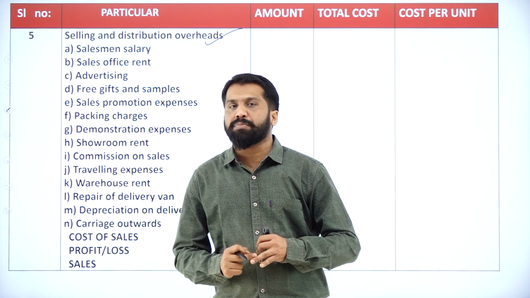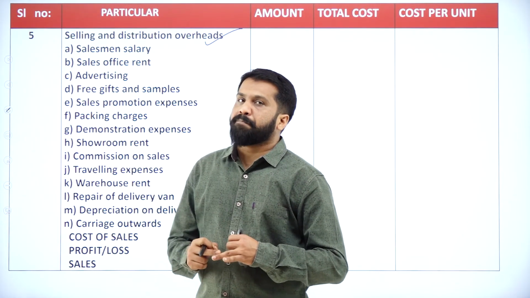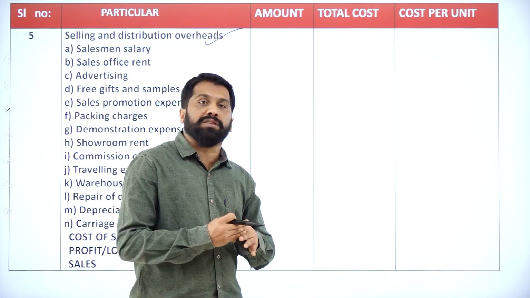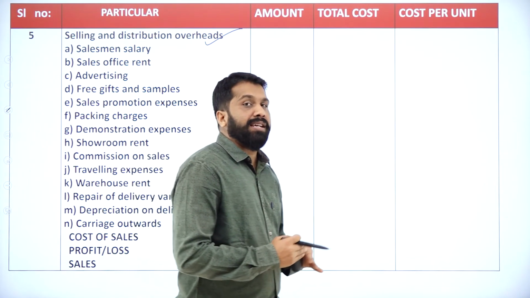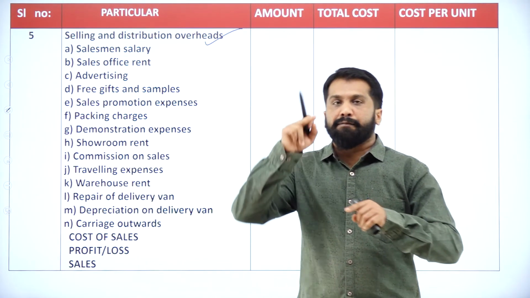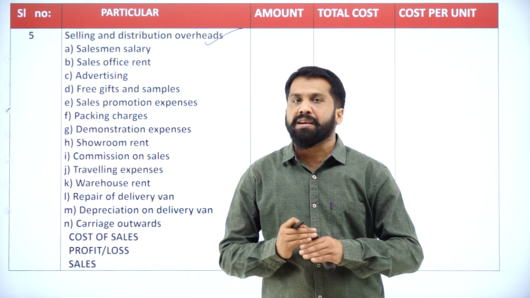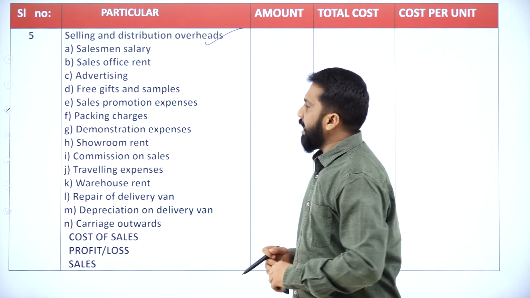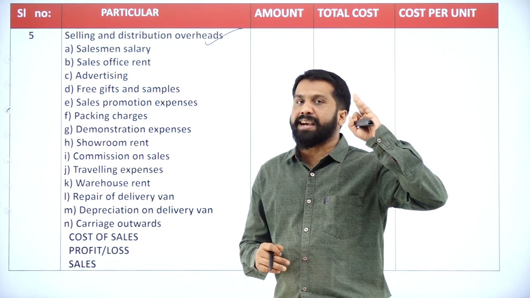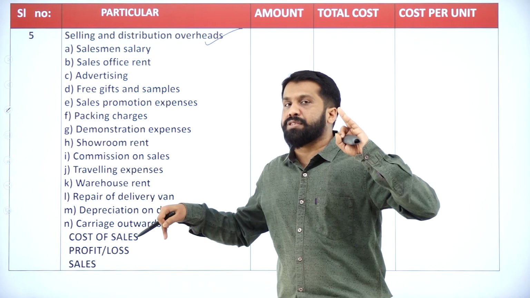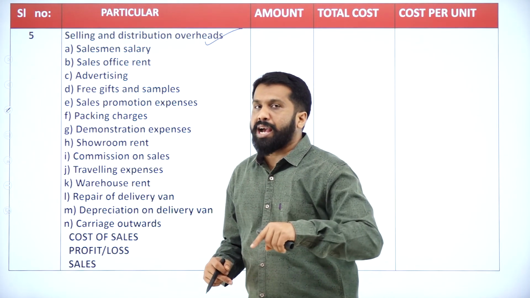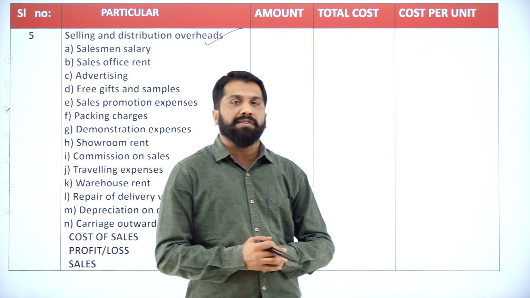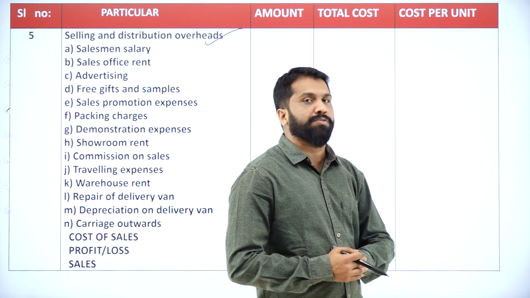Then what is the next? You are supposed to pay rent of your godown. You have to pay traveling expenses of taking goods from one place to another. Advertising, designing, flex, board, everything you have to make. Those are packing. All come under your selling and distribution. And your carriage inward we took in direct, but carriage outward comes here. Whatever transportation happens within the premises, we call carriage inward. Whatever transportation happens outside the premises, we call carriage outward.